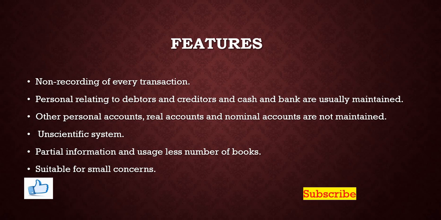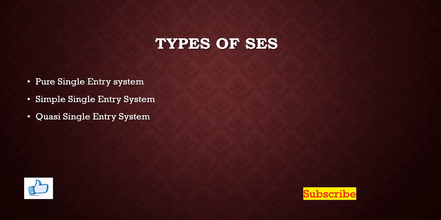The other personal accounts, real accounts and nominal accounts are not at all maintained here. So that's why it is an unscientific system of bookkeeping. It provides partial information to the user and it requires only a small number of books to record. As a result of that, it is more suitable for small business concerns.